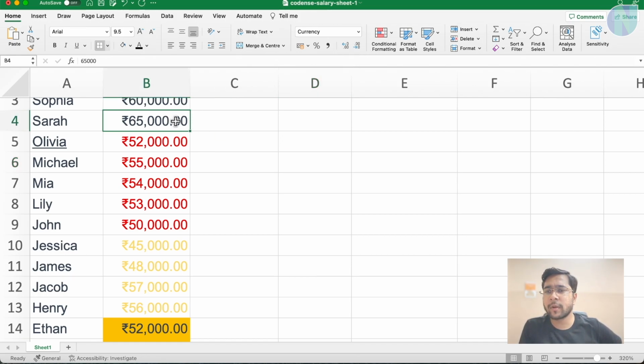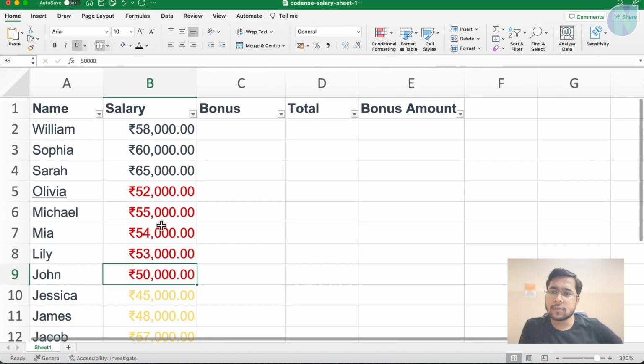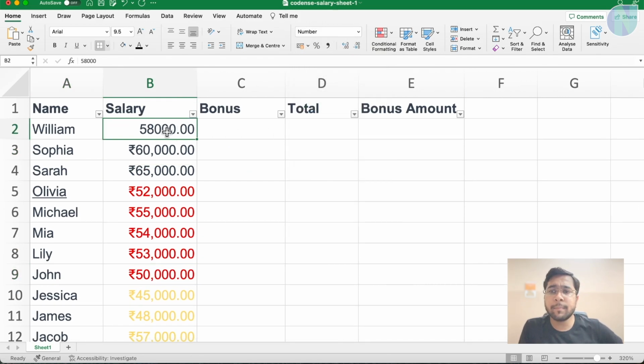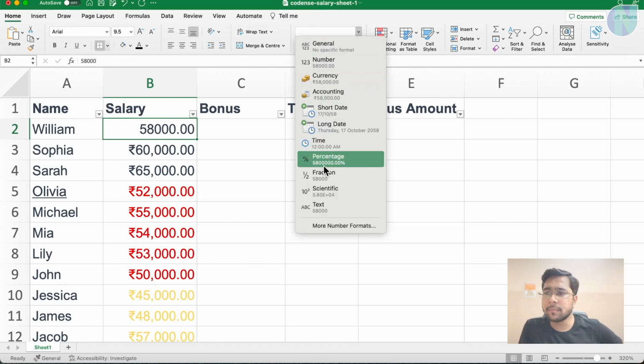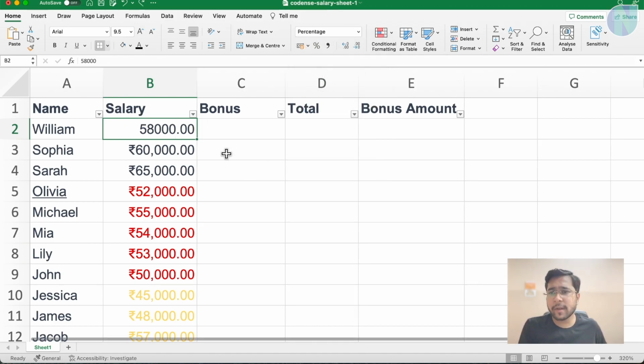This is about decimal values. For example, here you have two decimal places; if you want to increase or decrease the decimal values, you can directly do it from here. Now, this option tells you the cell formatting. See, this cell is currency type, this cell is general type. So you can change whether it is currency type or number type. Based on that, formatting of the text may change, like percentage type, percentage is coming up, currency type. So you can change the formatting of the cell.